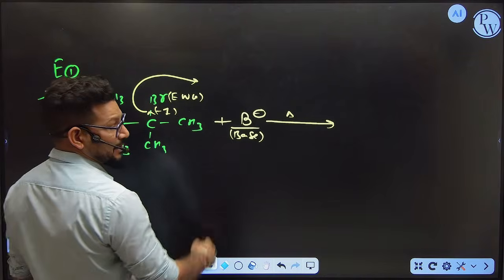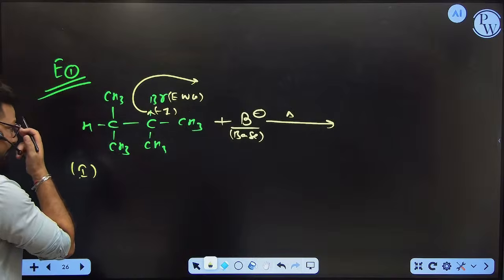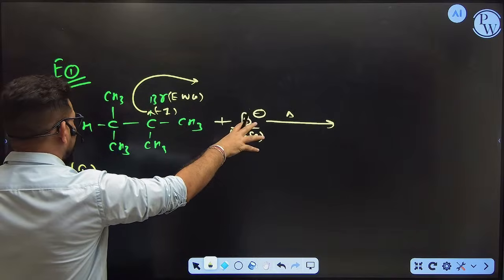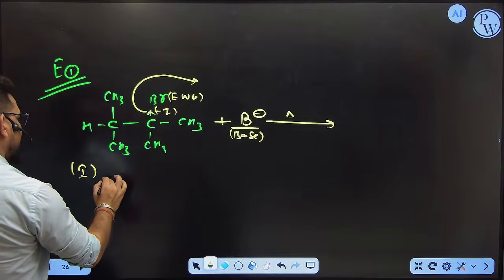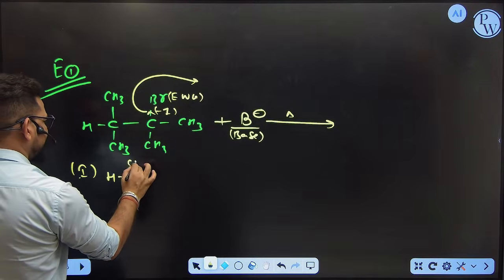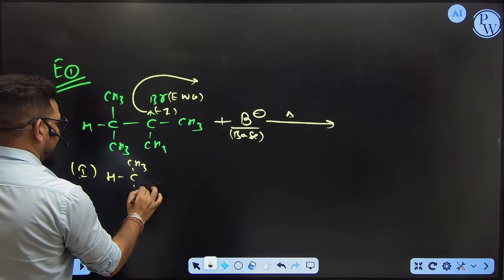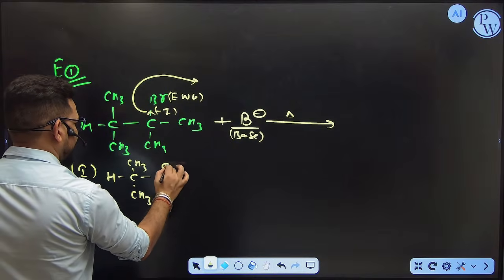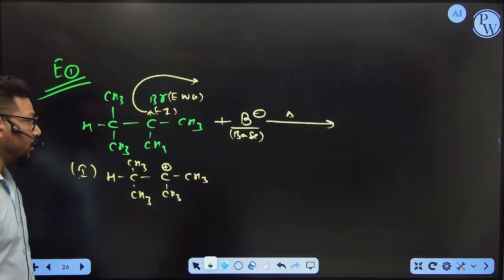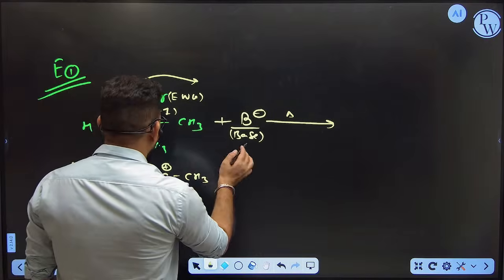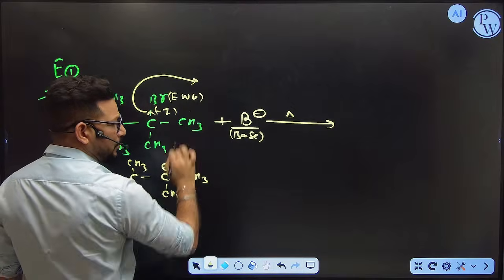Okay, the base needs an H plus ion. Now you can see the base is waiting for the H plus ion. Now let's see how this compound is going to remove the H plus ion here. So start with this mechanism: CH3, CH3, C positive, CH3, CH3. Now you can see what is going on here. Due to the minus I effect, it is going to be removed out.